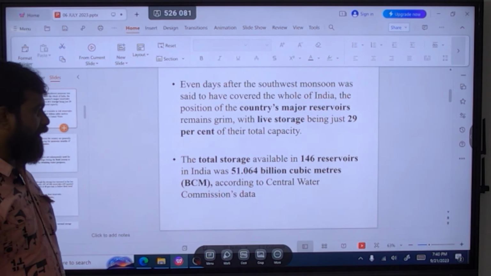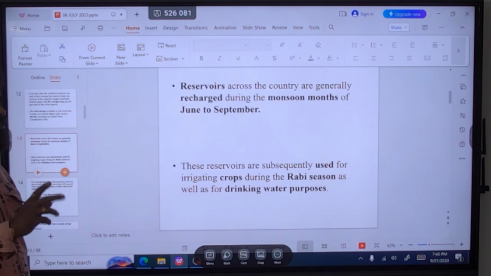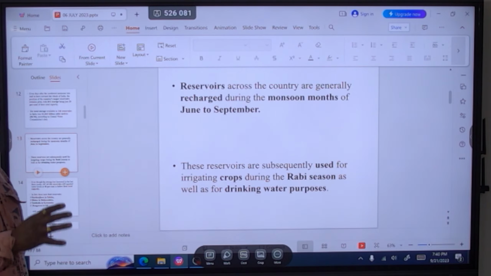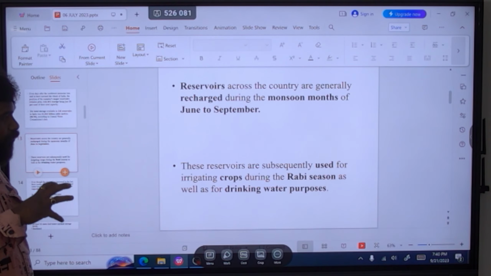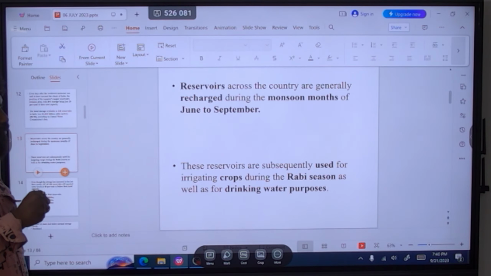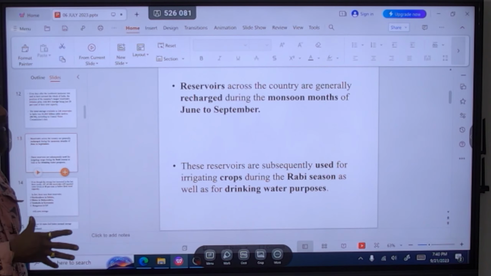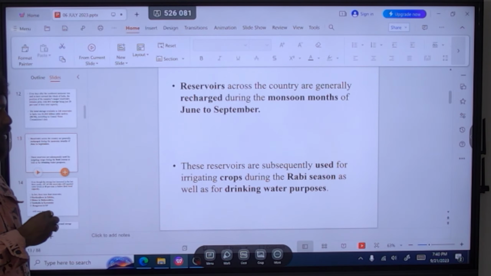So let's see this. In the months of June to September, the southwest monsoon starts. During this time, the reservoirs are generally recharged, and that reservoir water is used for rabi crops and also for drinking water.